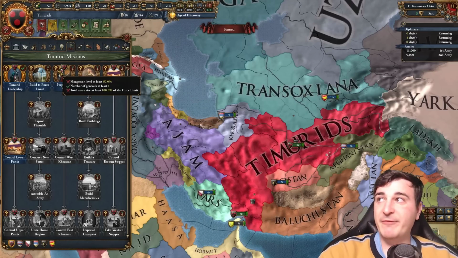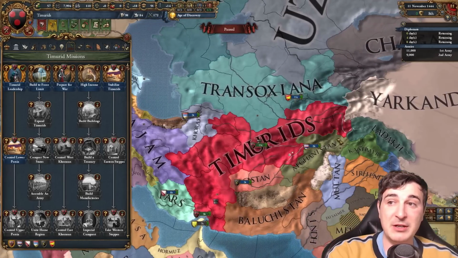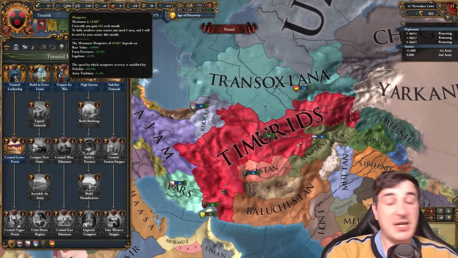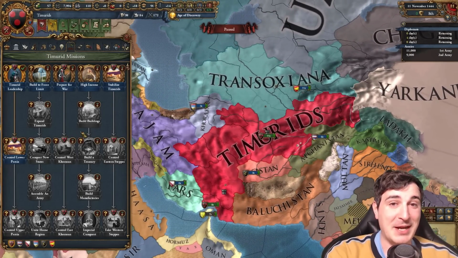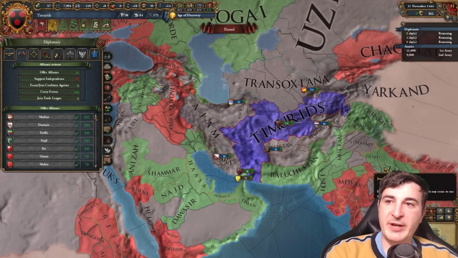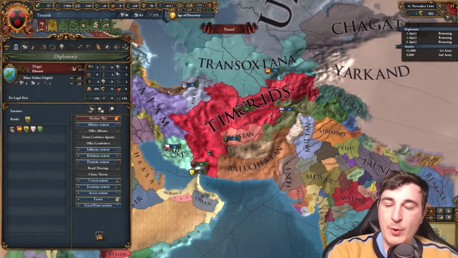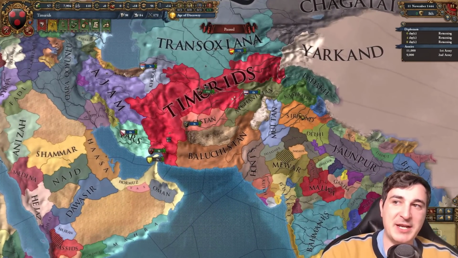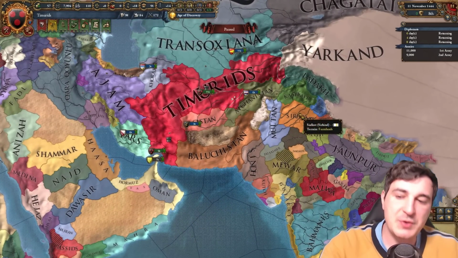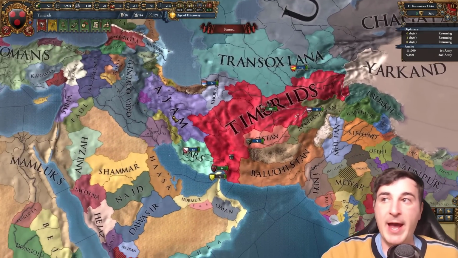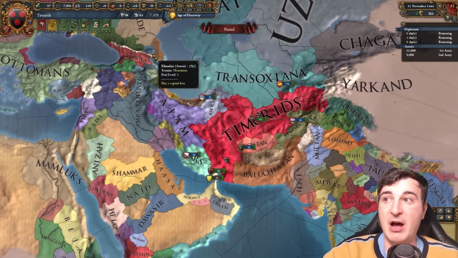In order to prepare for war, we just need manpower levels like 60%, force limit 100%, and 1 general. So that might be a little bit of an issue because we start with significantly less than 60% manpower. I'm going to get a couple of initial allies such as Jaunpur and Nogai. I will eventually drop these bad boys, but I'm just getting them from the beginning so that I can use them in my conquests of India and in my conquests of the Middle East.